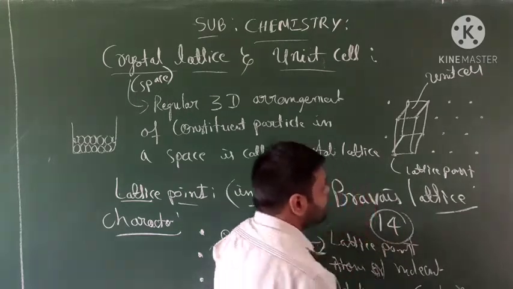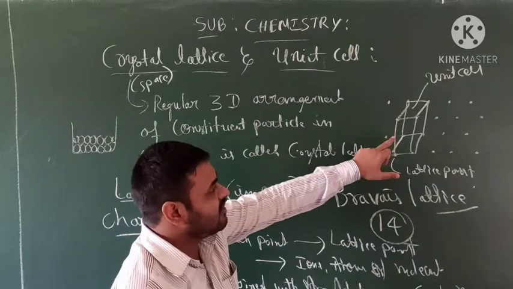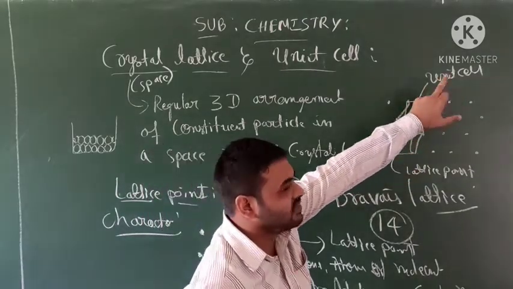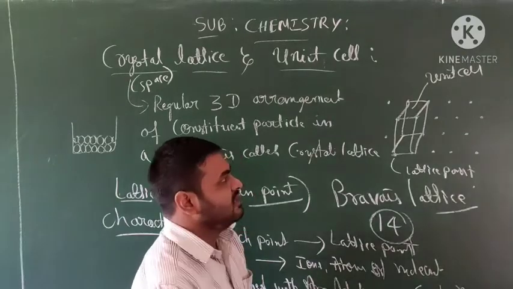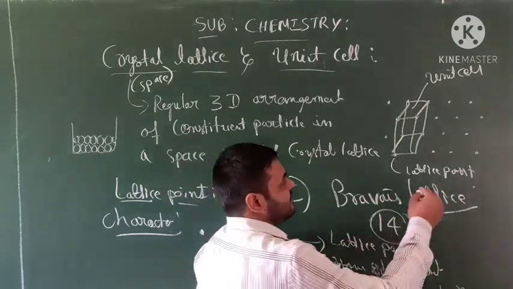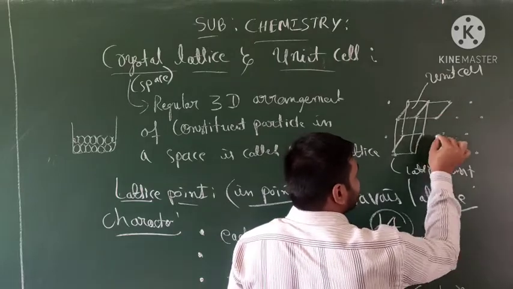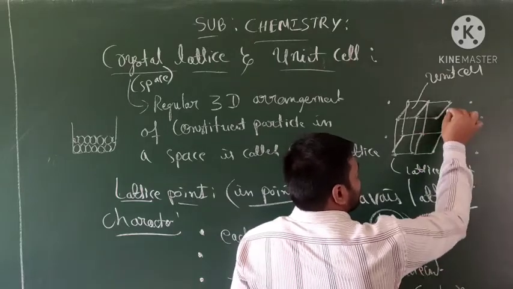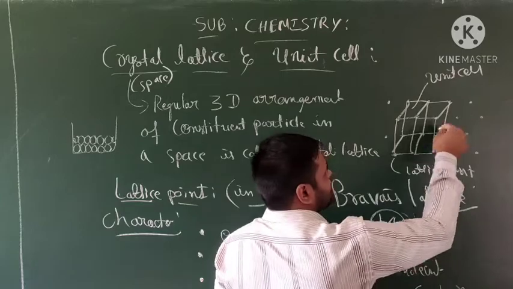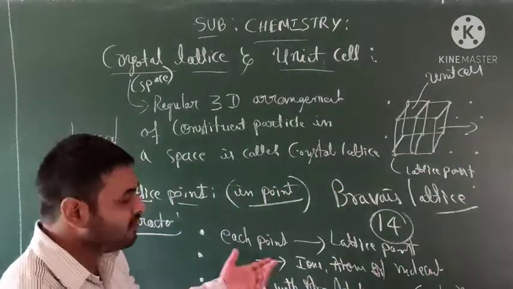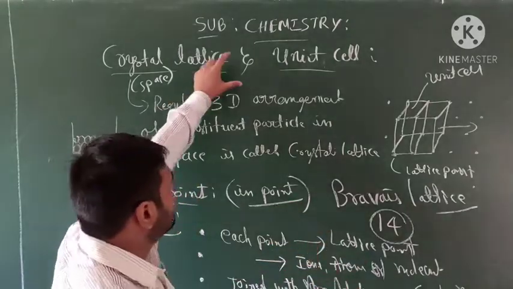When we join with straight lines, we can get a geometry. This is called a unit cell. Some more unit cells are joined together with one more point to form another crystal, in continuation. Now we are going to explain about the unit cell.